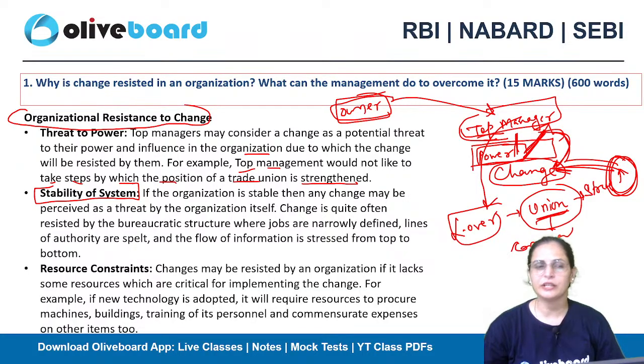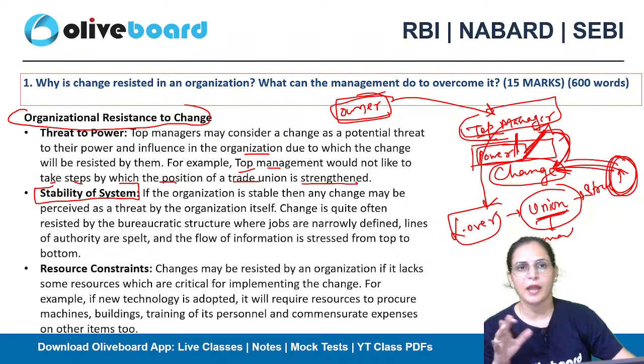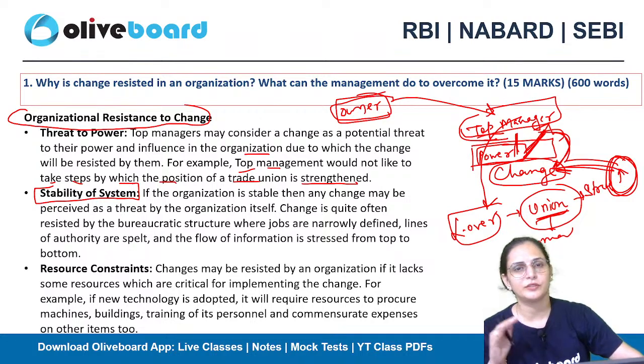But initially, when all these changes were introduced, we observed that the stable system was disturbed. We observed a lot of negativity around us, a lot of different thoughts around us. But with time, we started getting the essence of this change, why this change was needed.